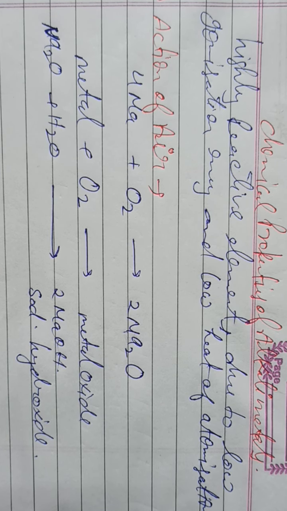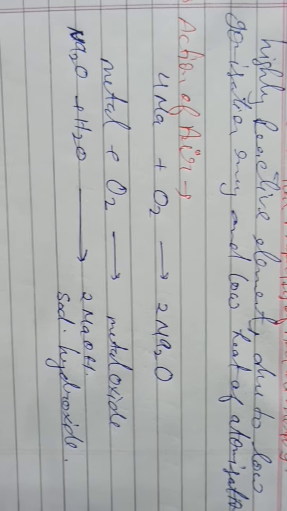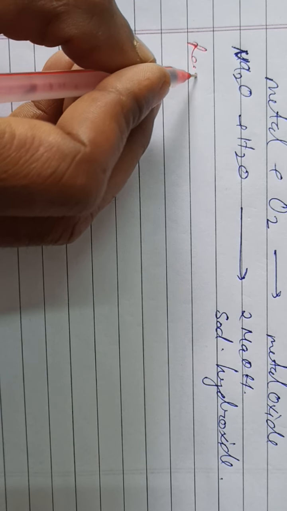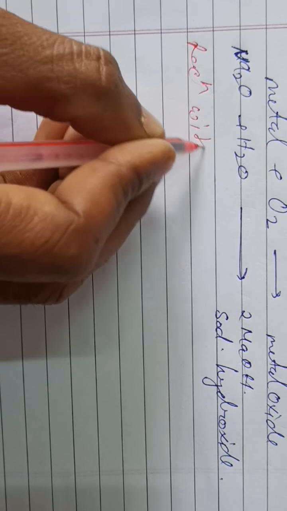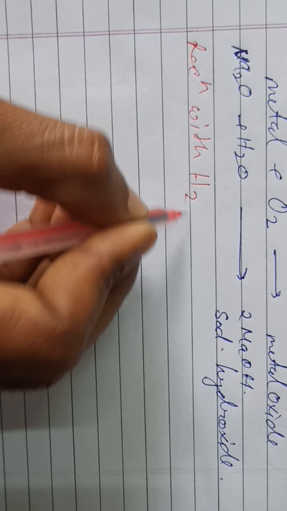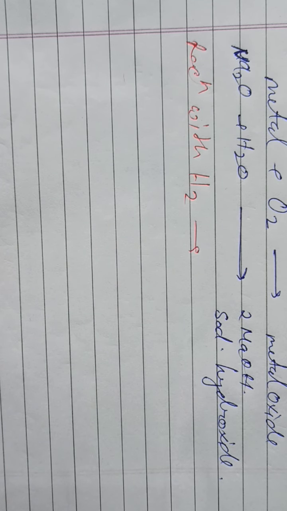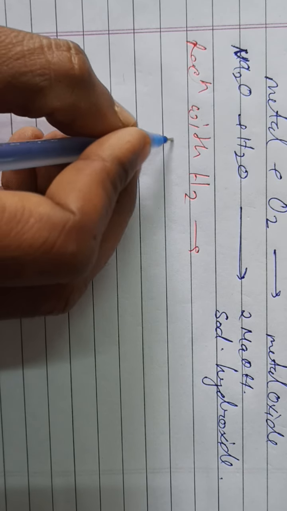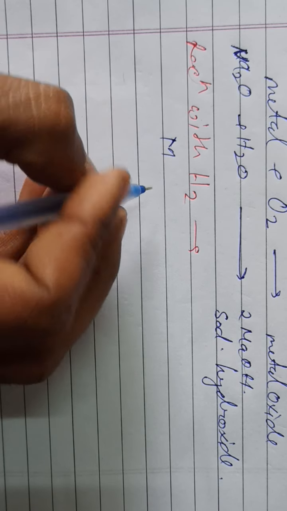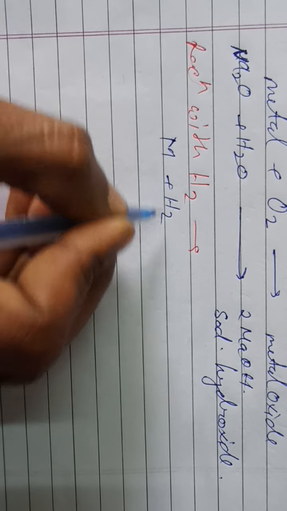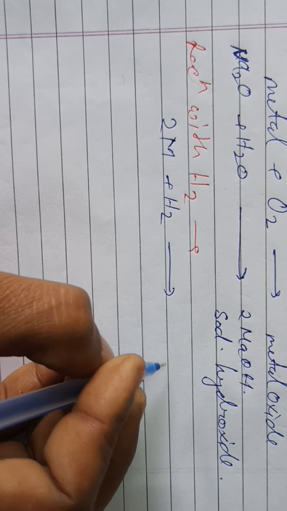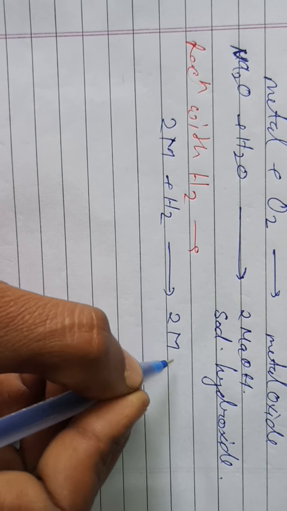Next is action with dihydrogen, or we can say reaction with H2. Suppose we have M, an alkali metal, reacting with hydrogen, then it forms metal hydride.